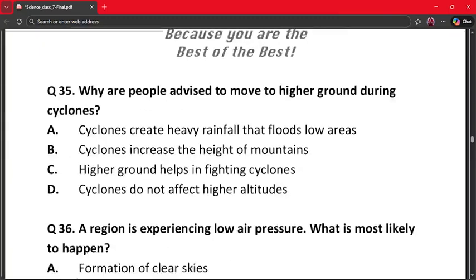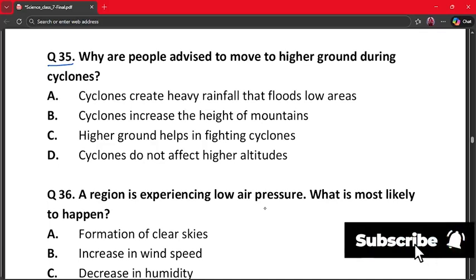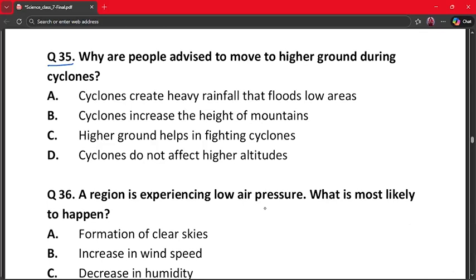Our next question is question number 35. Why are people advising to move to higher ground during cyclones? A. Cyclones create heavy rainfall and that floods low areas. B. Cyclones increases the height of mountains. C. Higher ground helps in fighting cyclones. And D. Cyclones do not affect higher altitudes. The correct answer is option number A. Cyclones cause heavy rain and flooding, and low-lying areas are dangerous. So higher ground is safer. So people move to higher ground, and option A is the correct answer.